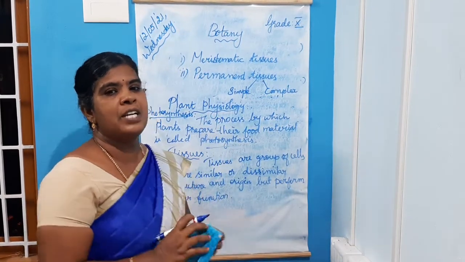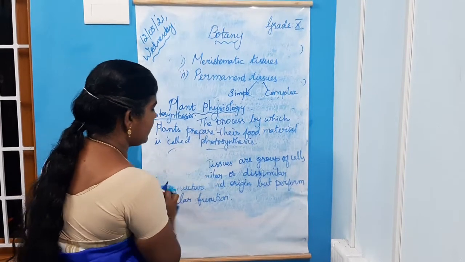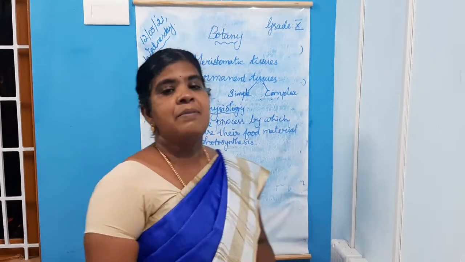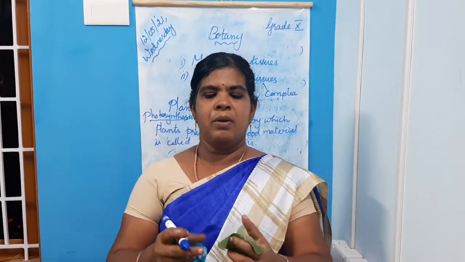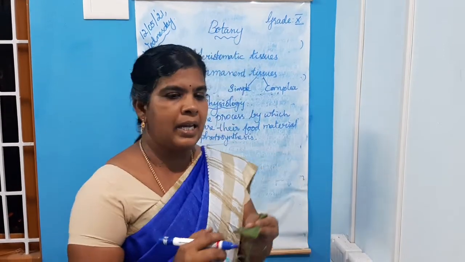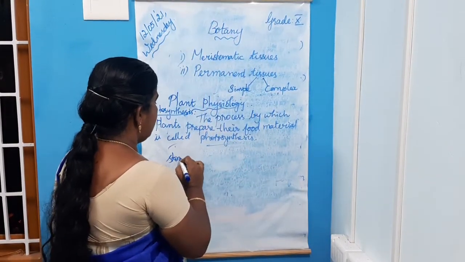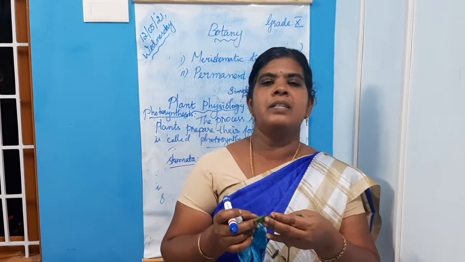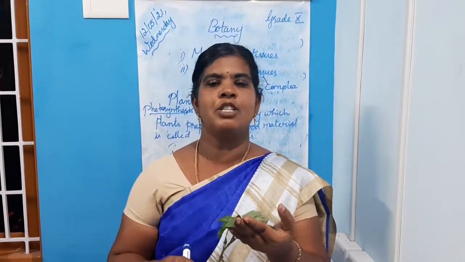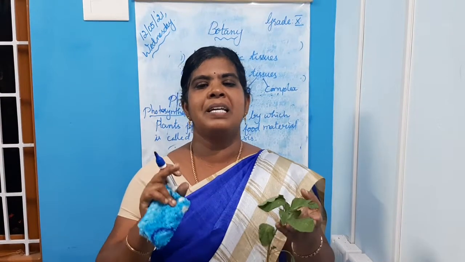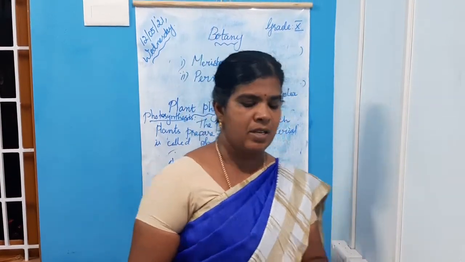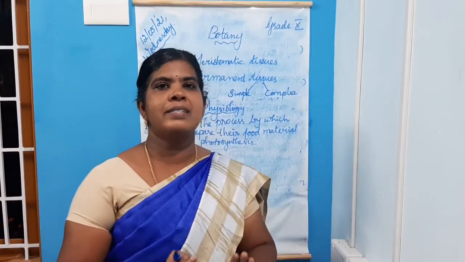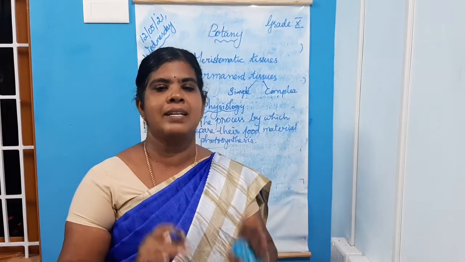Next, about transpiration. What is transpiration? Now, the leaves have minute openings called stomata. When we keep a leaf under the microscope, we can see the minute openings present on the lower surface of the leaf. These minute openings are called stomata. These are the organs of gaseous exchange and transpiration.